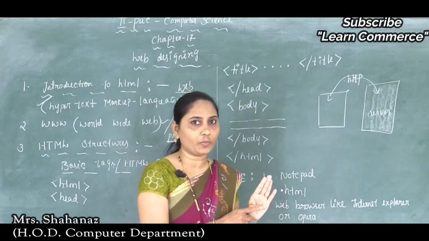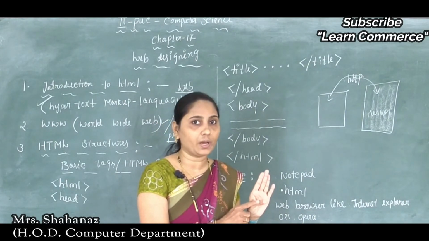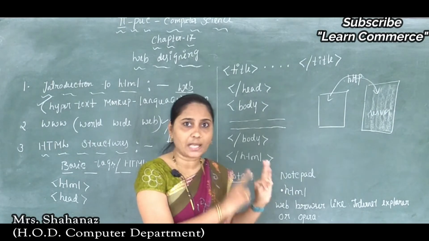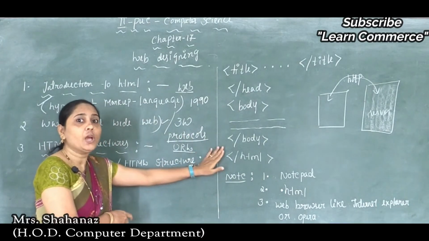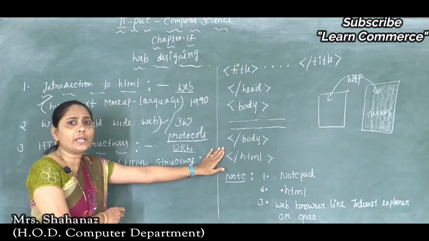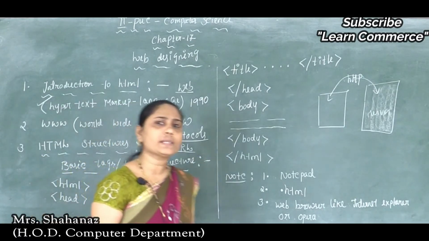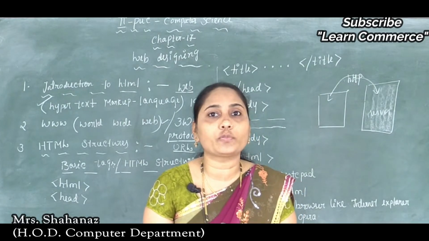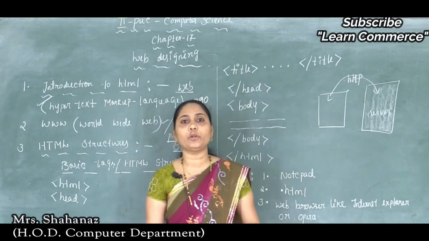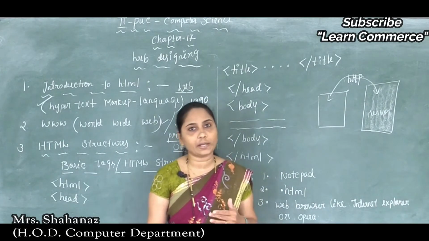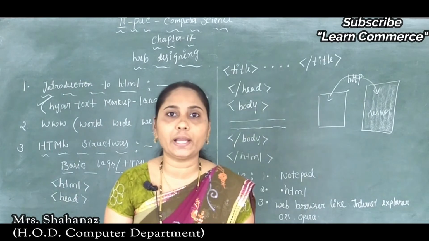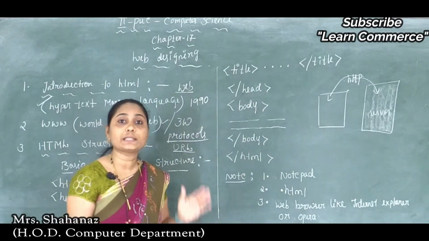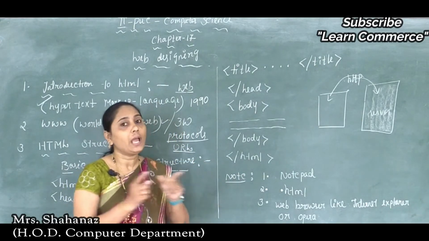We know that the full form is World Wide Web, and it includes a standard set of protocols. That means it contains a standard set of rules. I already used the word protocol, so what about the protocol? I said the meaning of protocol is a standard set of rules. So some of the rules of the WWW are: what data is transmitted from one computer to another computer? Is this point clear? What type of data is transmitted from one computer to another computer?